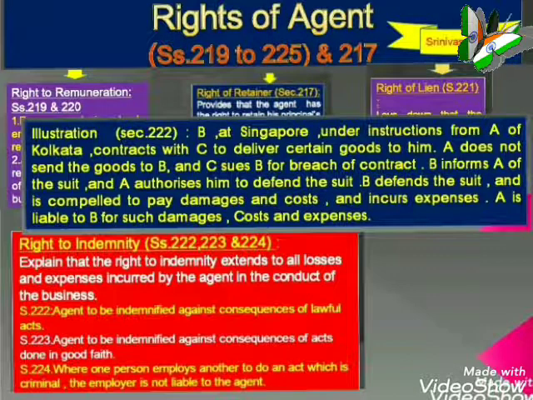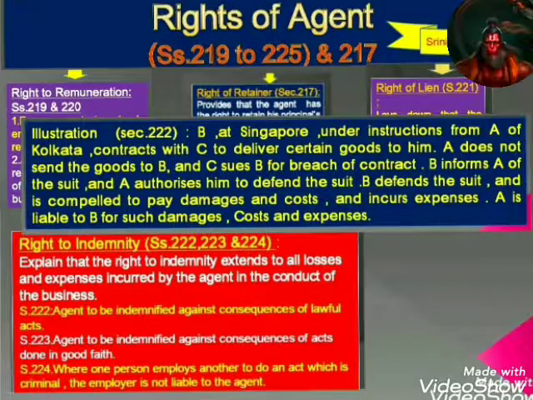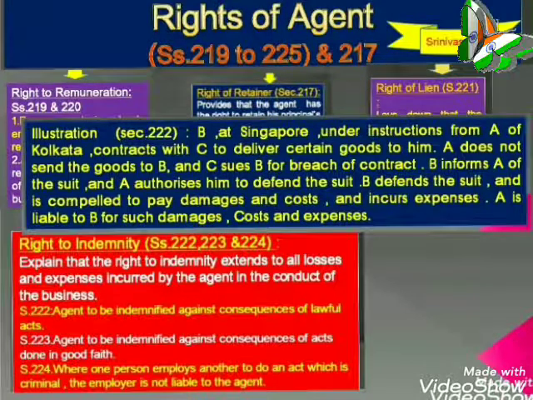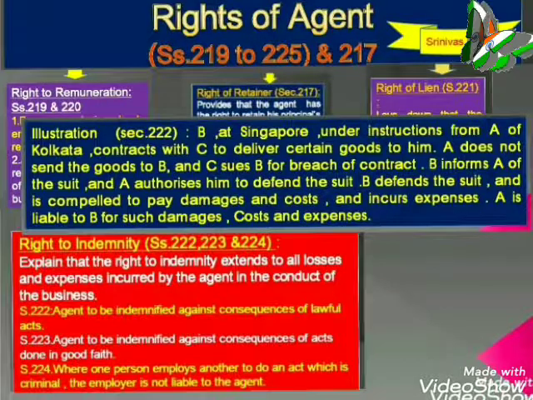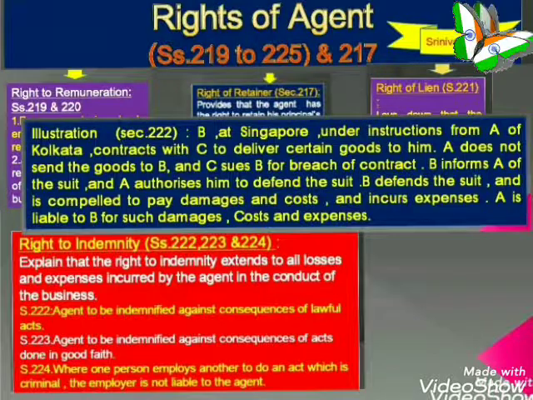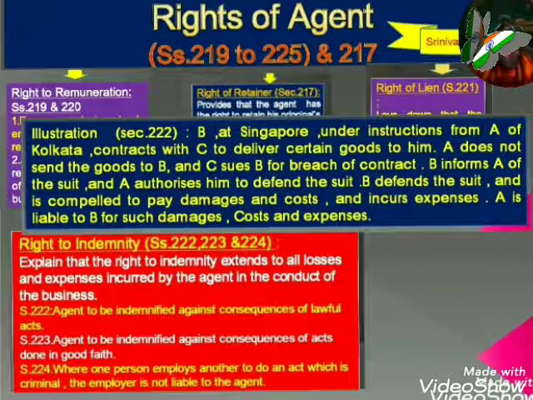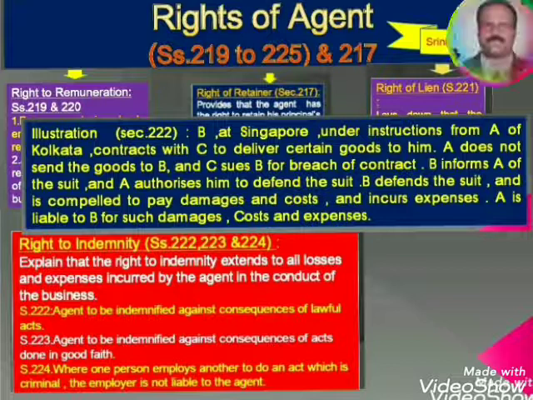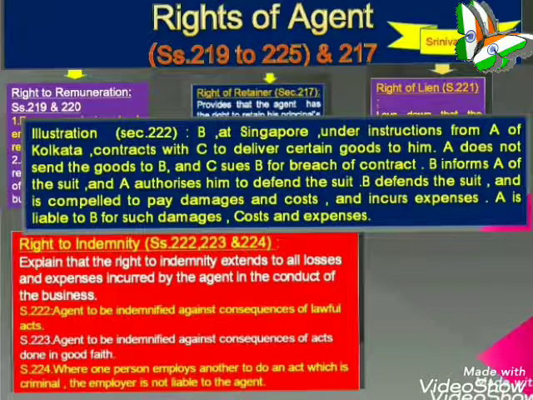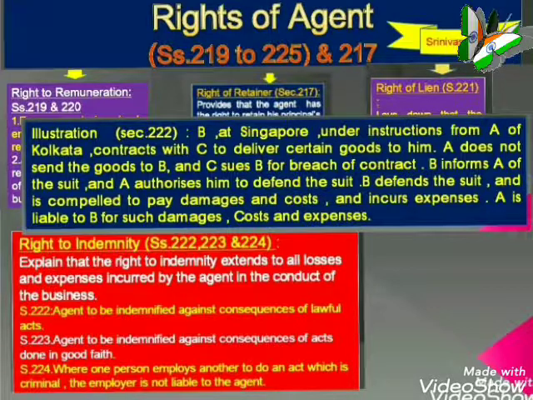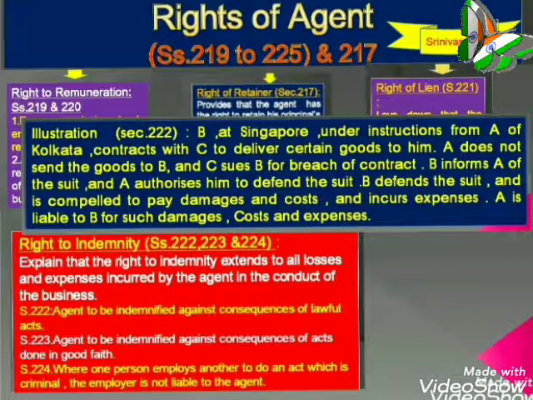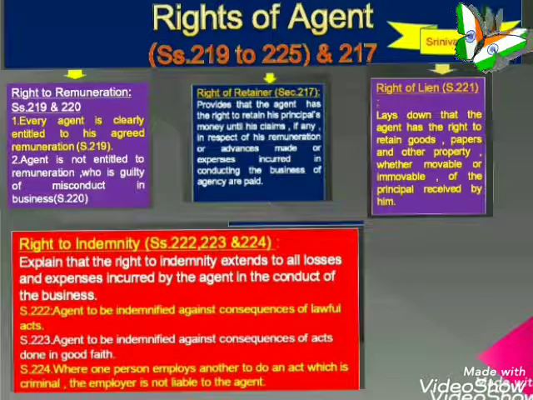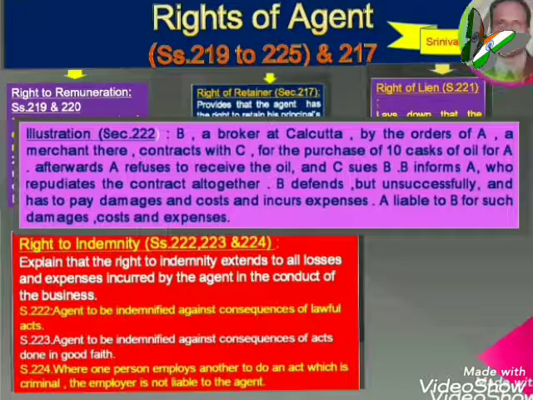Here the breach of contract is also there, C sues B for breach of contract, and B informs A of the suit and A authorizes him to defend the suit. B defends the suit and is compelled to pay the damages and costs and incurs expenses. Taking up the instructions of the principal, A is liable to B for such damages and costs and expenses. So here in this case, the right to indemnity, section 222, that a right of the agent, is clearly explained.